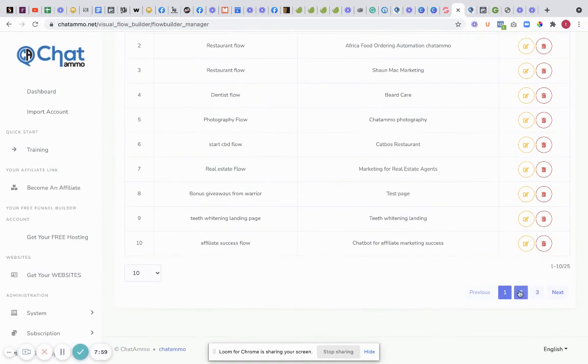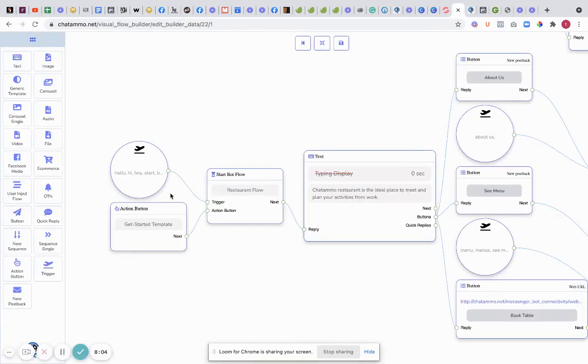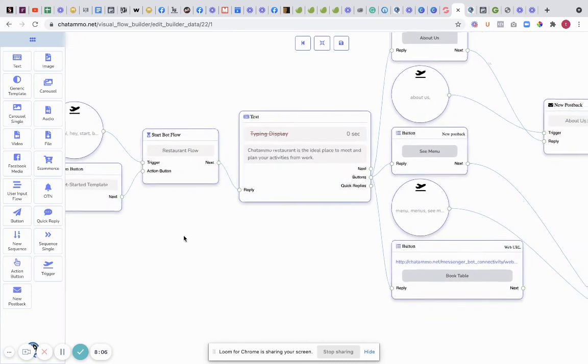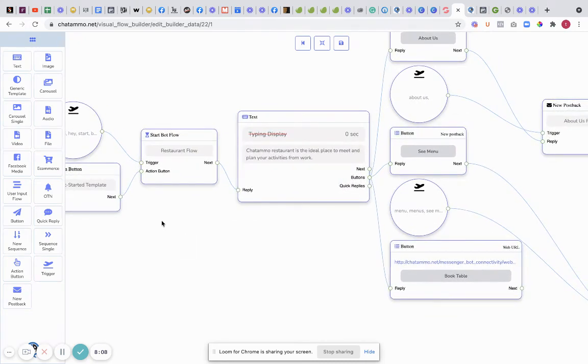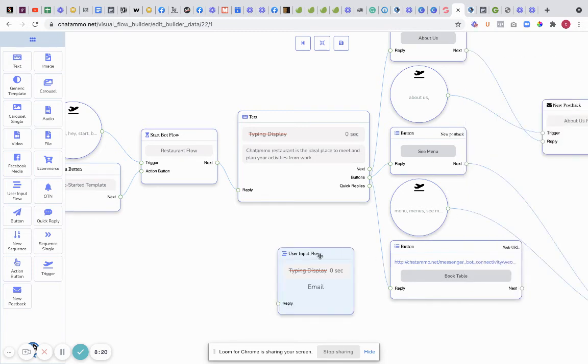And remember we built it on the restaurant profits page. I've got far too many pages on here. So this is where we would actually insert what we need. So we want to insert it by user input flow, which is right here. Pop that in. And when we double click on this, it's going to give us the campaign, which is email. I'm going to OK that. That's how simple it is.